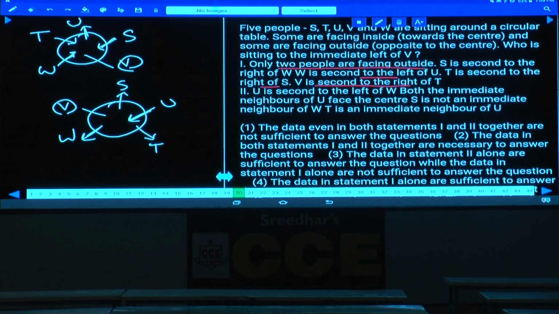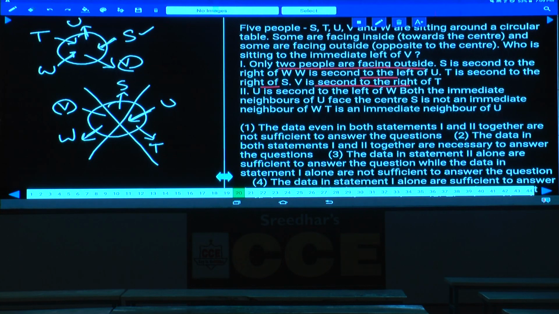Only two people are facing outside. But in the second case, there are three persons facing outside, so this case is ruled out. As only two persons are facing outside, in the first one, as of now three persons are facing inside, and the next person must also be away from the center. Are you getting the answer or not? Who is seated to the immediate left of V? Though the direction is not given, this is the very basic reason why I have explained this by taking two possibilities. How many of you got it with the help of statement 1 only? Good.